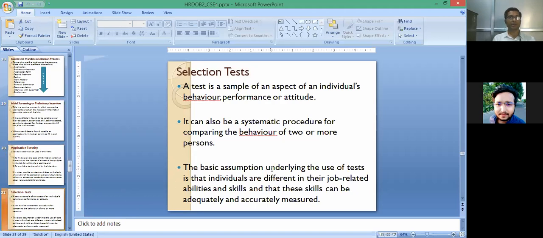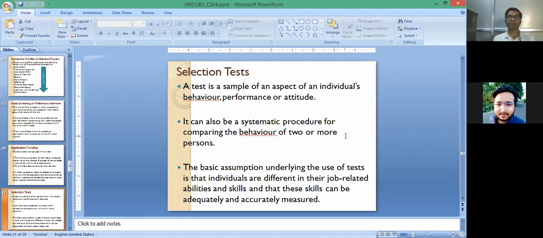Selection test. What we are seeing are different types of tests, in terms of aptitude tests and different competitive tests. These are all used for testing the candidate's behavior, performance, or attitude. Because if somebody is going to apply for a job where there is some important KRA, some important job function of that particular opening, then it is important that the test will be based upon that aspect only.